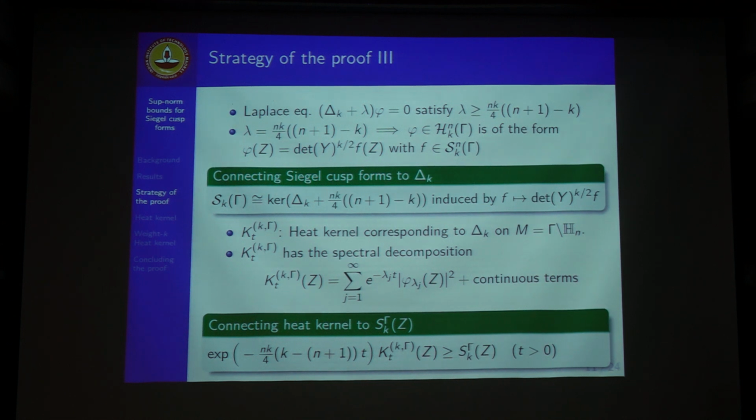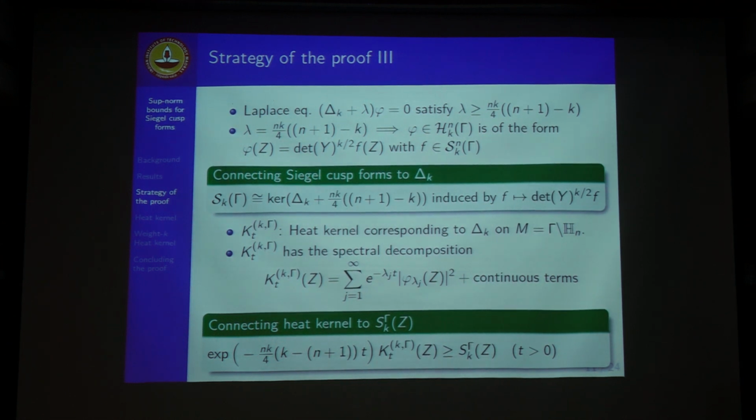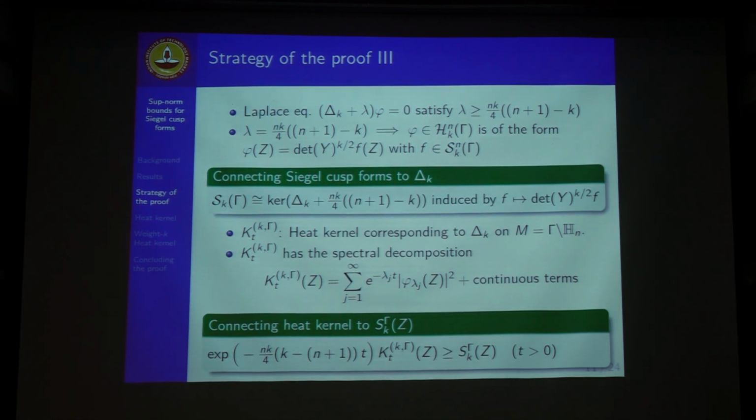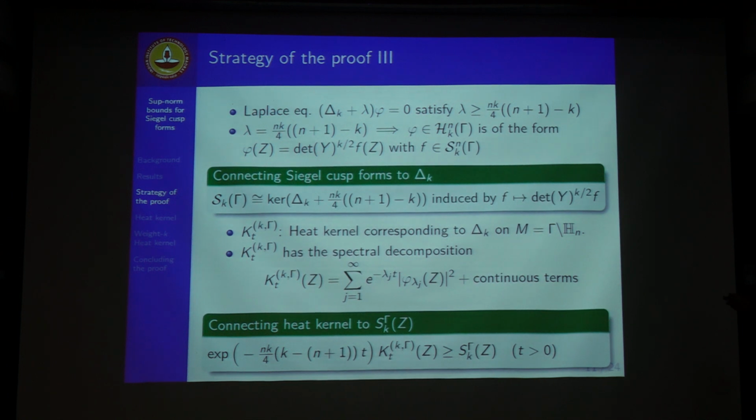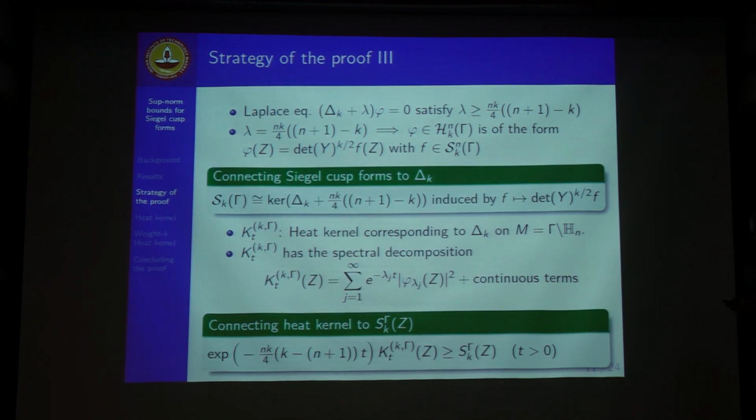Even though we have heat kernel estimates for, say, the Siegel upper half space, when we are periodizing, it becomes an infinite series. So if the estimate is too crude, then when we take this infinite series, it will not converge. So it has to be a very fine estimate.